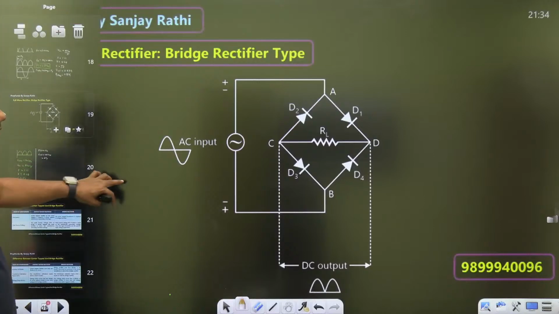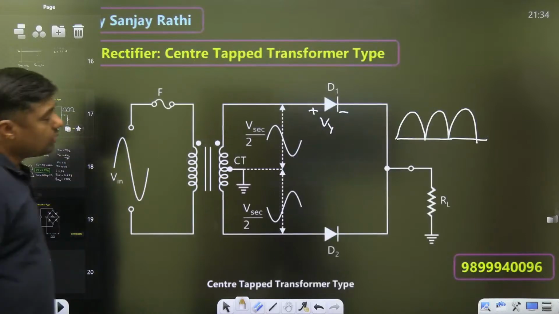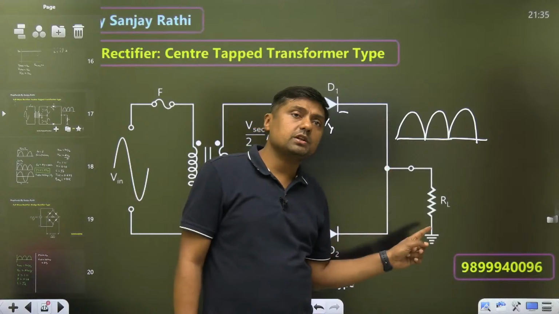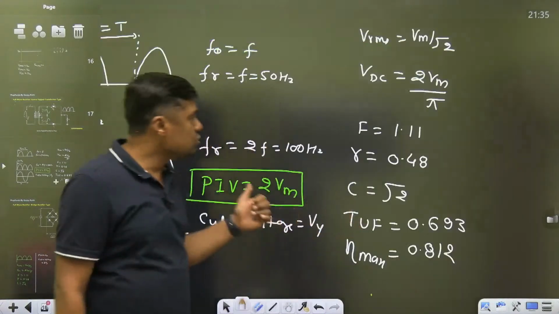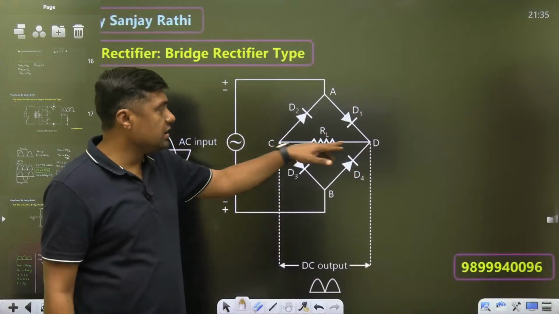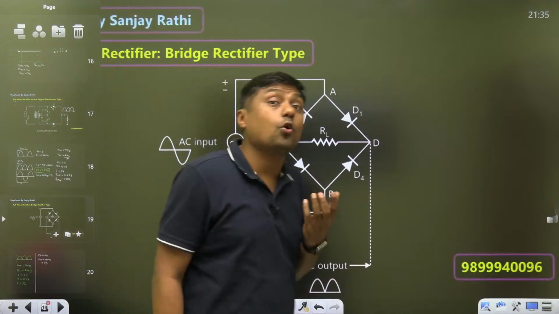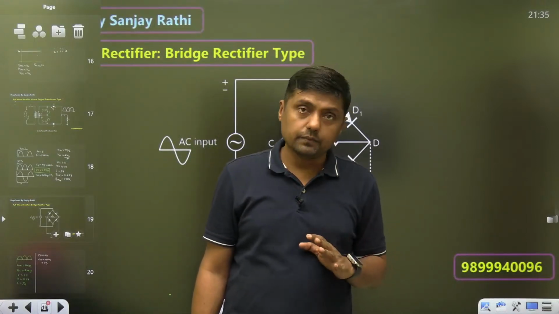Second, here in the center tap, RL is what? Grounded. One terminal is connected to the rectifier, the other terminal is connected to what? Ground. This is called grounded load. Here it is called what? Floating load. No terminal is connected to ground, and that's why it is called floating load. Remember, what is the floating load? Because no terminal is connected to ground.